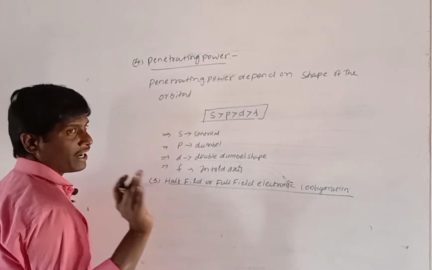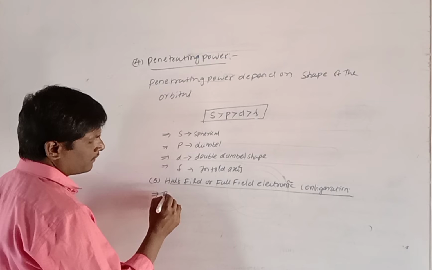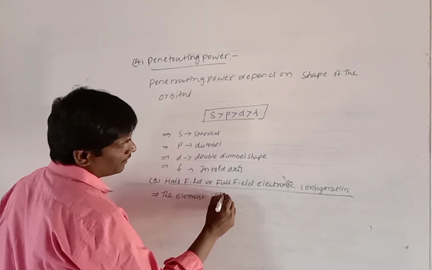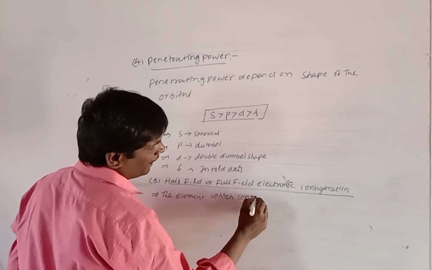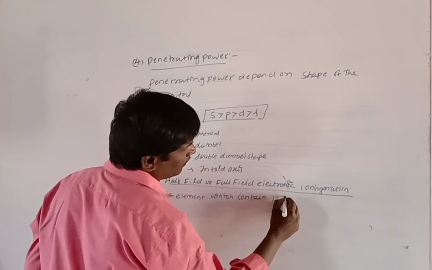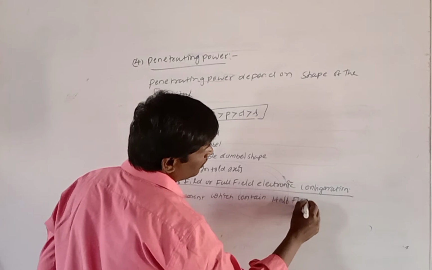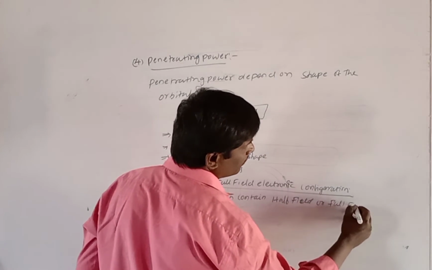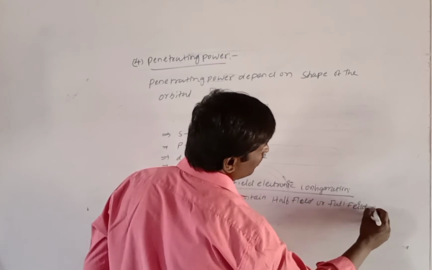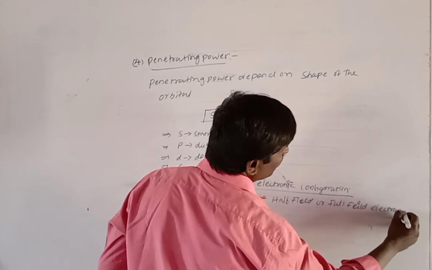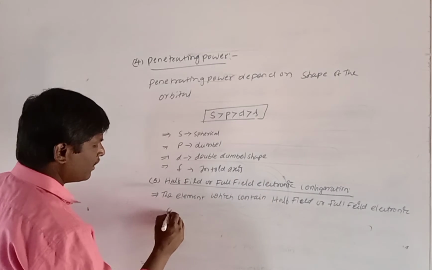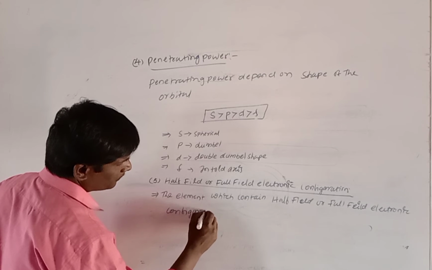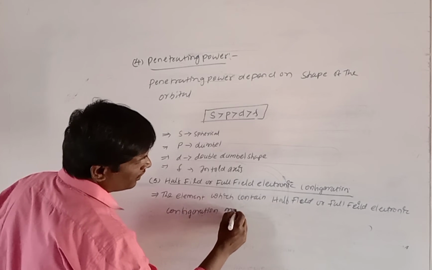An element which contains half filled or full filled electronic configuration has more ionization energy.